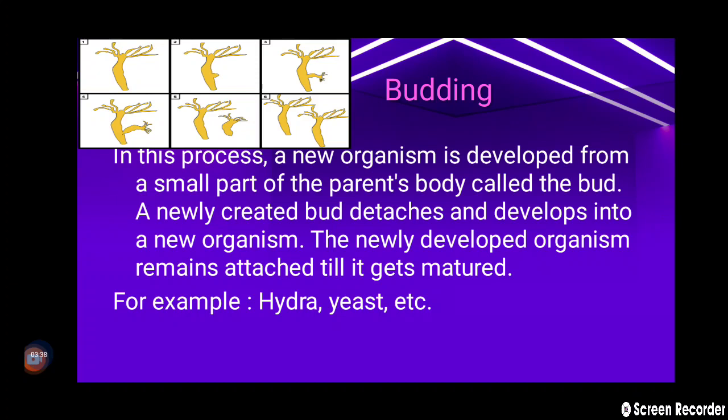In budding, you must have heard about the potato eye. The best example is the potato eye. You have heard about it, even seen that potato eye, a small bud-like structure which is growing on it. If you plant that in the ground, a new plant of potato will grow from it.